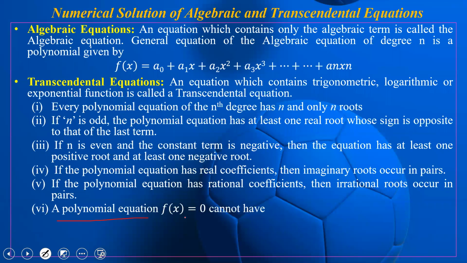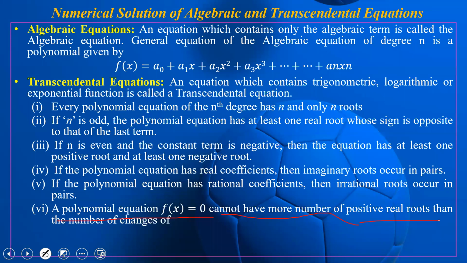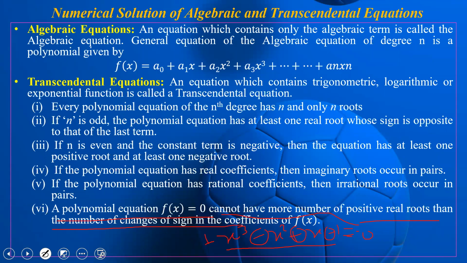Next point: a polynomial equation f of x equal to 0 cannot have more positive real roots than the number of changes of sign in the coefficients of f of x. What does it mean? Suppose we have written x cube minus x square plus x minus 1 equal to 0. The signs of the terms are positive, negative, positive, negative.